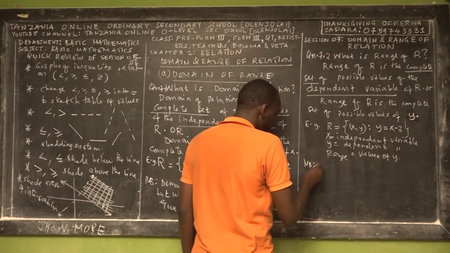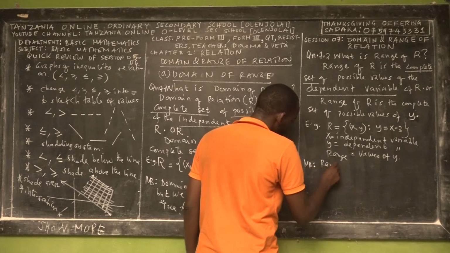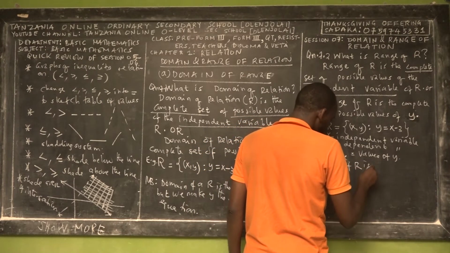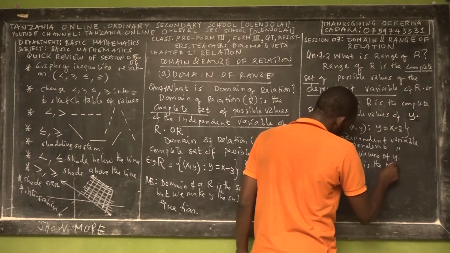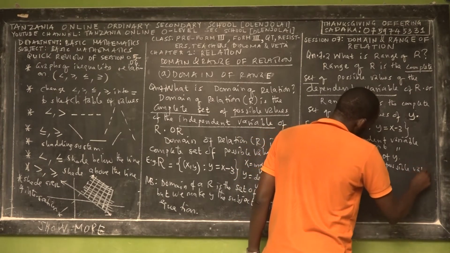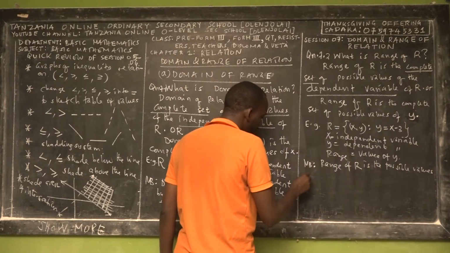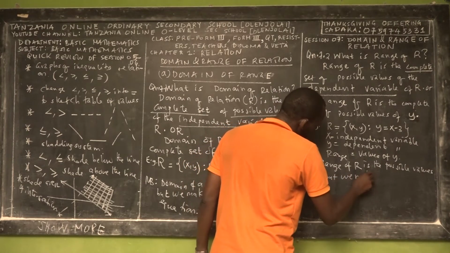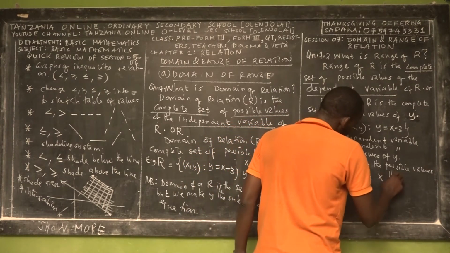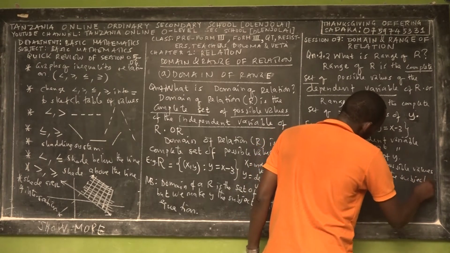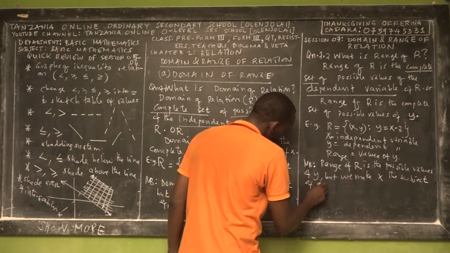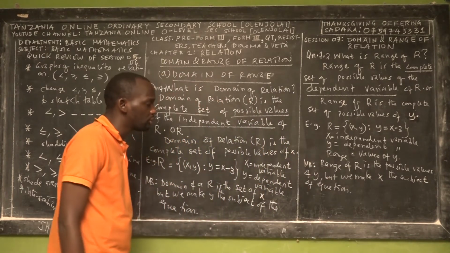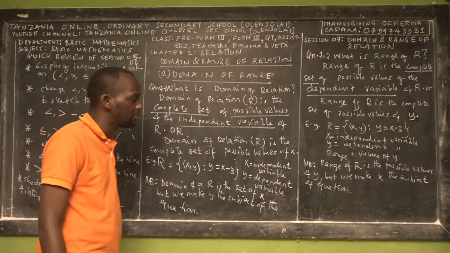We say that the range of a relation is the possible values of y, but we make x the subject of the equation. So range is a complete set of possible values of y, but we make x the subject of the equation.